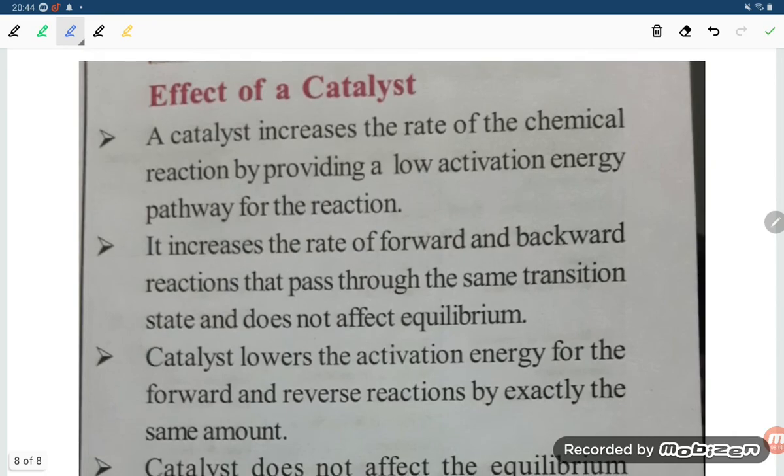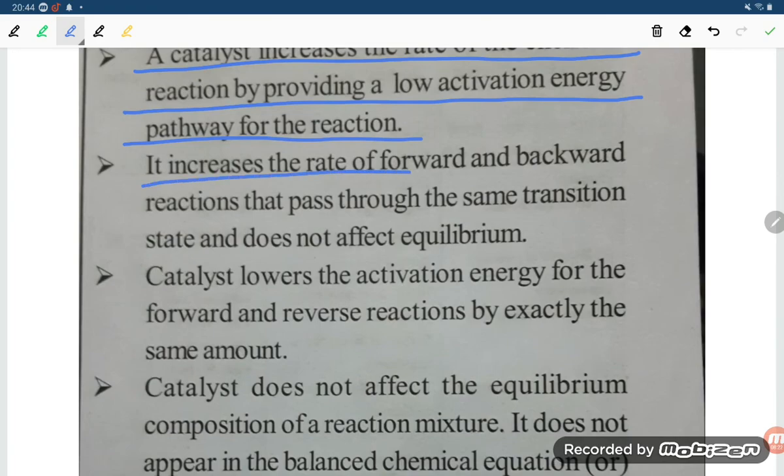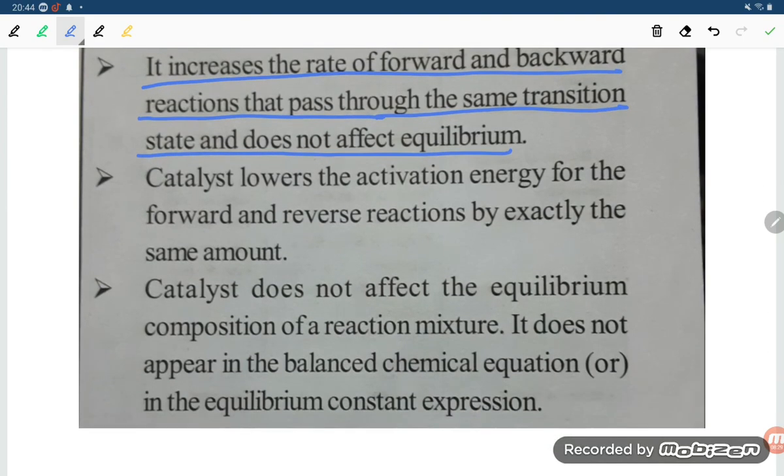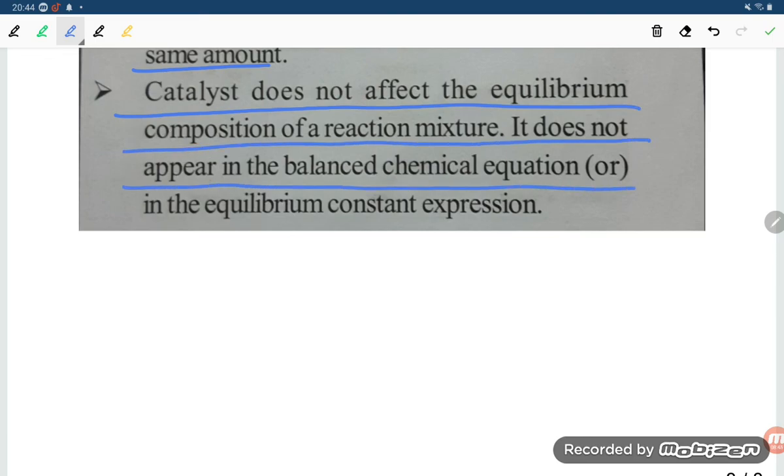Next point, effect of catalyst. A catalyst increases the rate of the chemical reaction by providing a low activation energy pathway. It increases the rate of forward and backward reactions that pass through the same transition state and does not affect the equilibrium. Catalysts lower the activation energy for the forward and reverse reaction by exactly the same amount. A catalyst does not affect the equilibrium composition of the reaction mixture. It does not appear in the balanced chemical equation or the equilibrium constant expression.